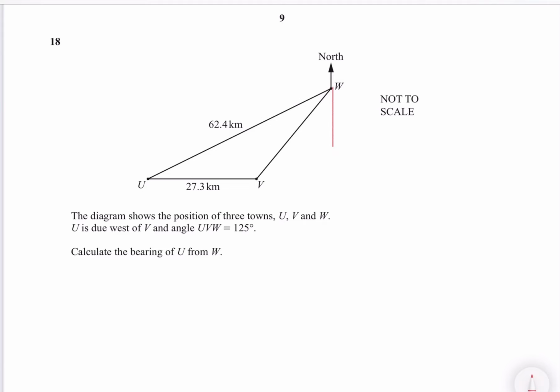Calculate the bearing of U from W. Okay, U from W is here. This is the bearing we have to calculate. So let's go. Try to find it. This is 125 degrees given by the examiner.